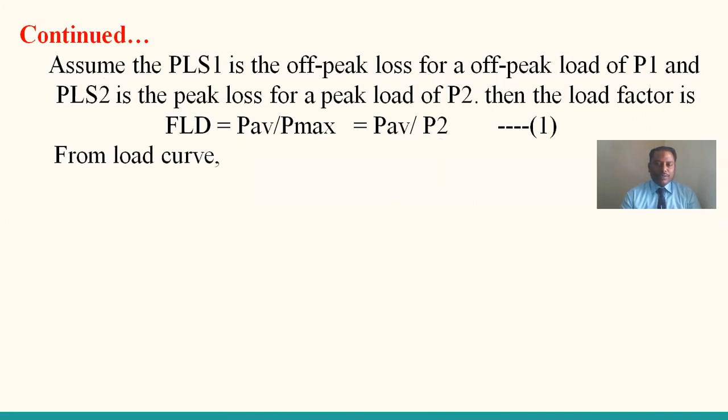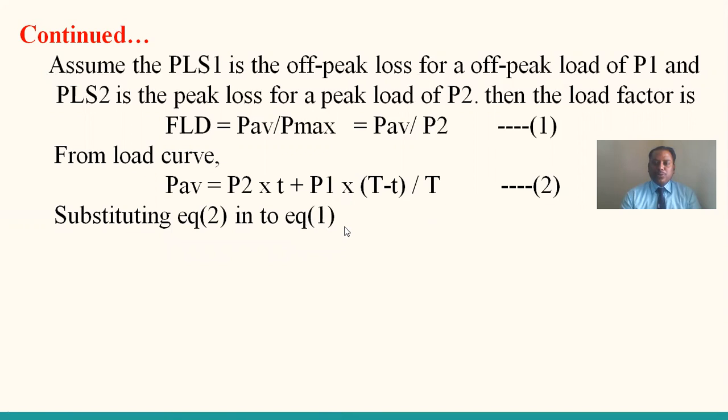From the load curve, what is P average? P average can be written as peak load P2 into small t, plus off-peak load P1 into capital T minus small t, divided by capital T. This is equation number 2. Substituting equation 2 in equation 1: equation 1 is the load factor, but equation 2 is the average load, and the numerator has P average.